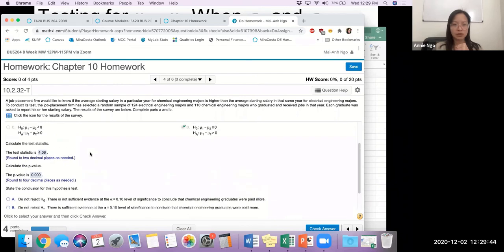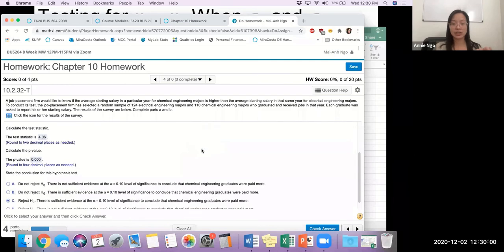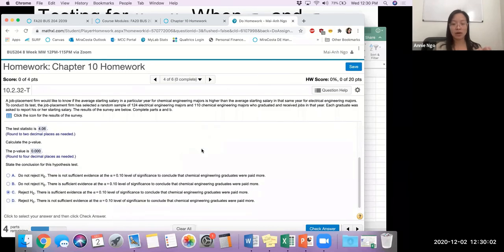So it's helpful to look at our hypothesis statement here. If I'm rejecting the null, that means I cross out the top statement and I'm focused on the bottom statement. I'm focused on that alternative, which states that yes, our chemical engineers get paid more than our electrical engineers. So you have to make sure you understand how to interpret the story so you can explain to someone who's not doing the math. And very similar on the final exam would be the same idea. The statements will look very similar to this.